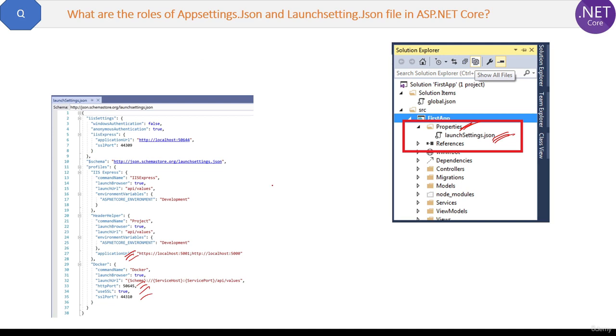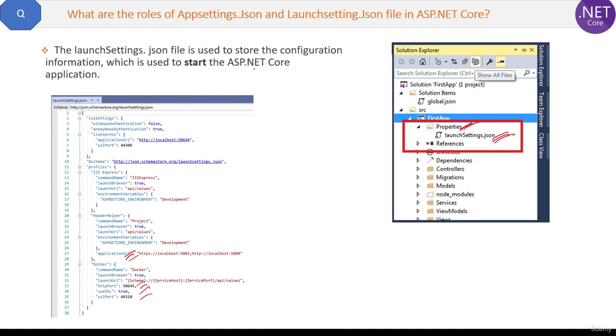Now the definition is, the launchSettings.json file is used to store the configuration information which is used to start the ASP.NET Core applications. So appsettings store configuration which is used when the application is in running mode, and launch settings store configuration which is used to run or start the application. One is used to start the application and one is used to maintain the running. Like sometimes you need the connection string, sometimes you need to connect to a different database. For that, appsettings. So that is the appsettings and launchSettings file.